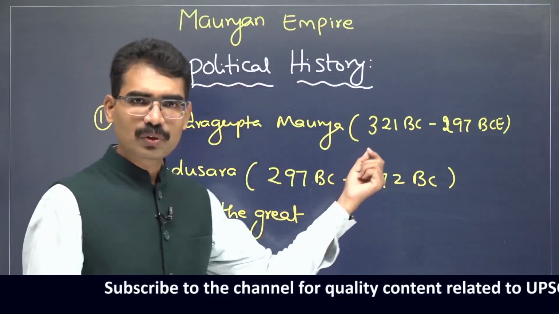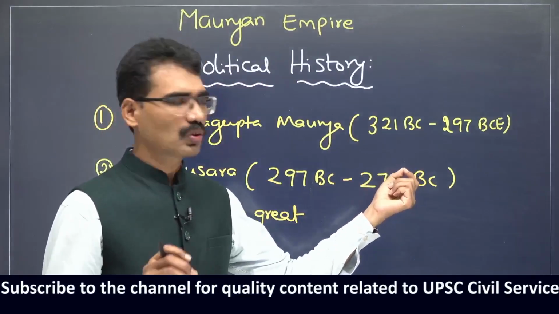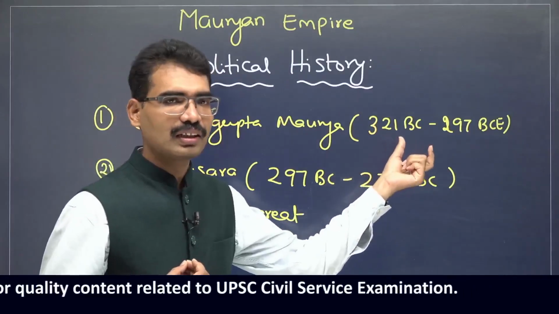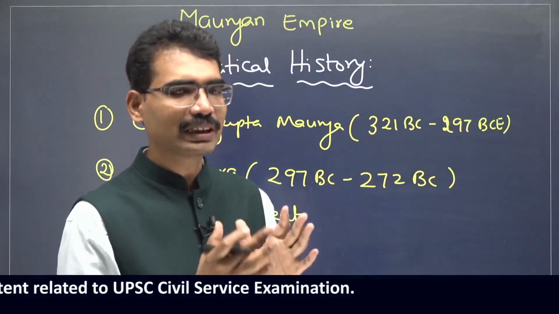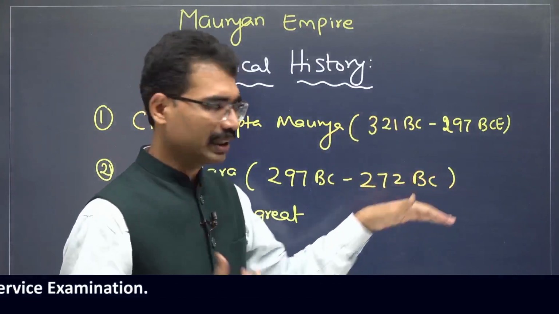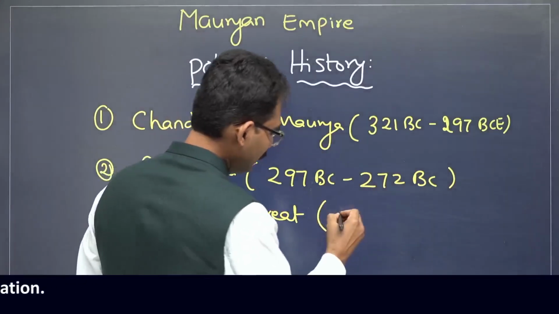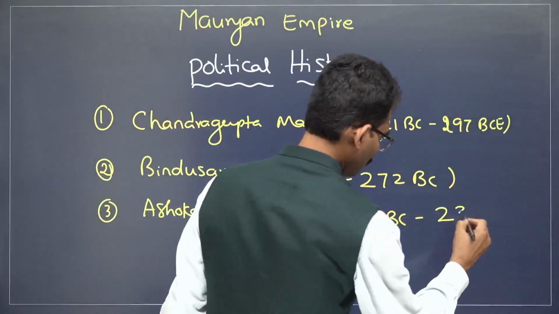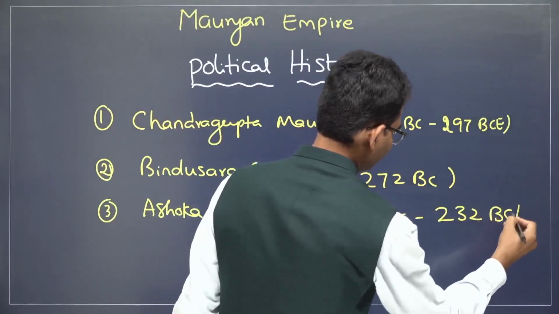You need not worry about the timeline. UPSC doesn't ask these numbers. It is just for narration purposes, so that it becomes easy for you to connect which development happened around which time period. This one, 268 BC to 232 BC.